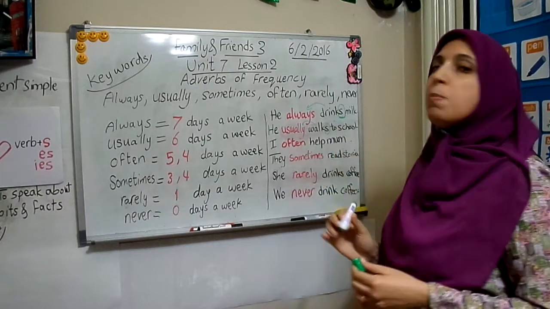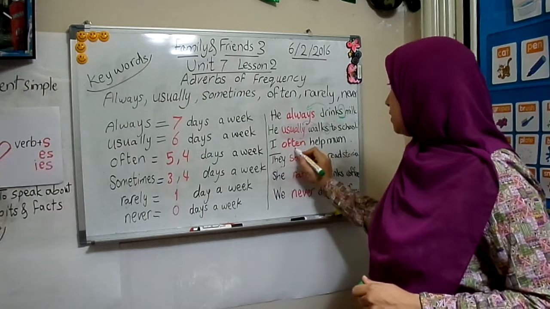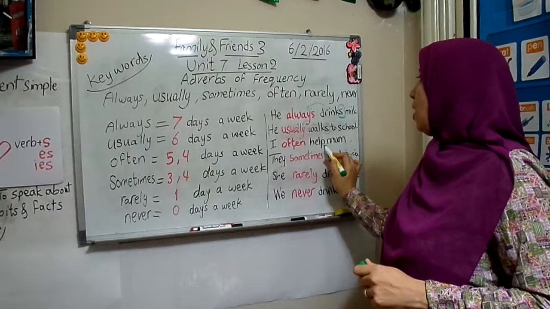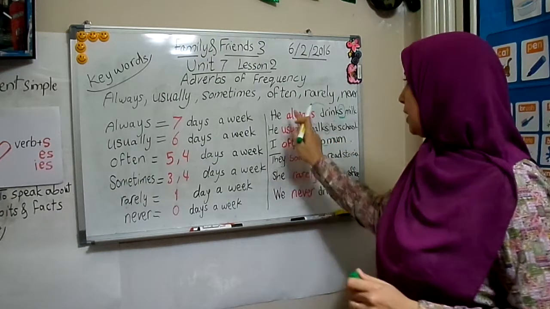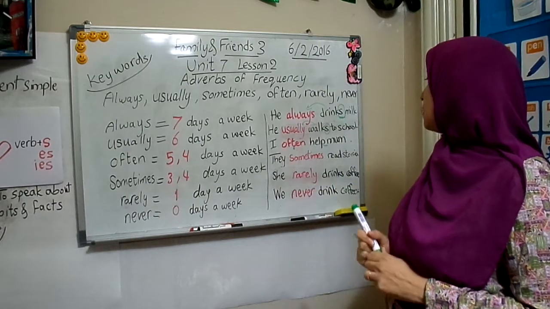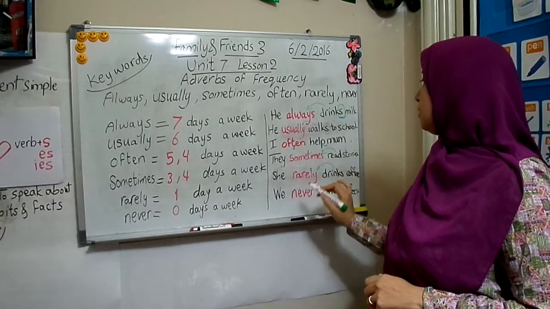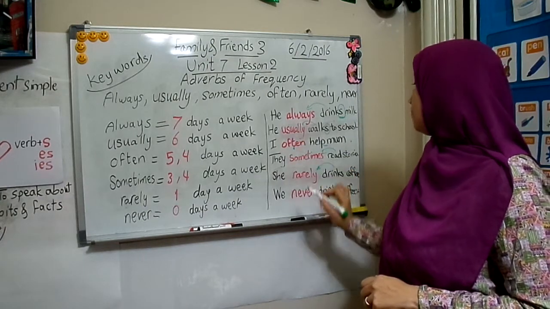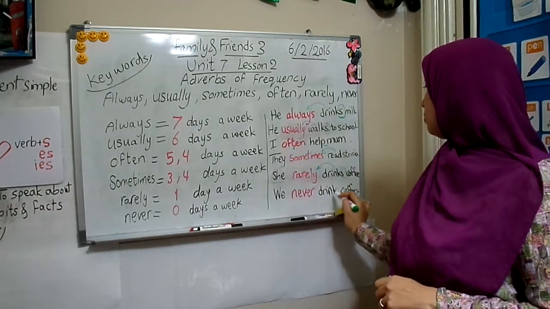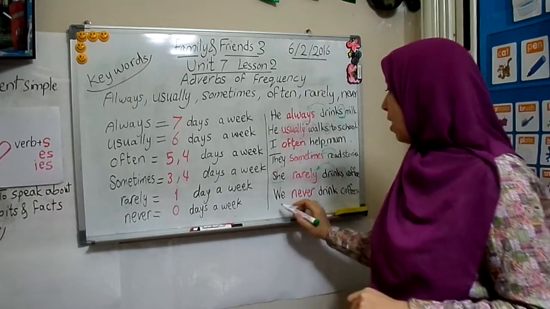I often help mom in the housework. I often, take care, the T is silent. I often help mom. I take the verb as it is, but he loves the verb plus S. They sometimes read stories. She rarely drinks coffee. This means she doesn't like it very much. And remember, she loves the verb plus S. We never drink coffee. This means we hate it.